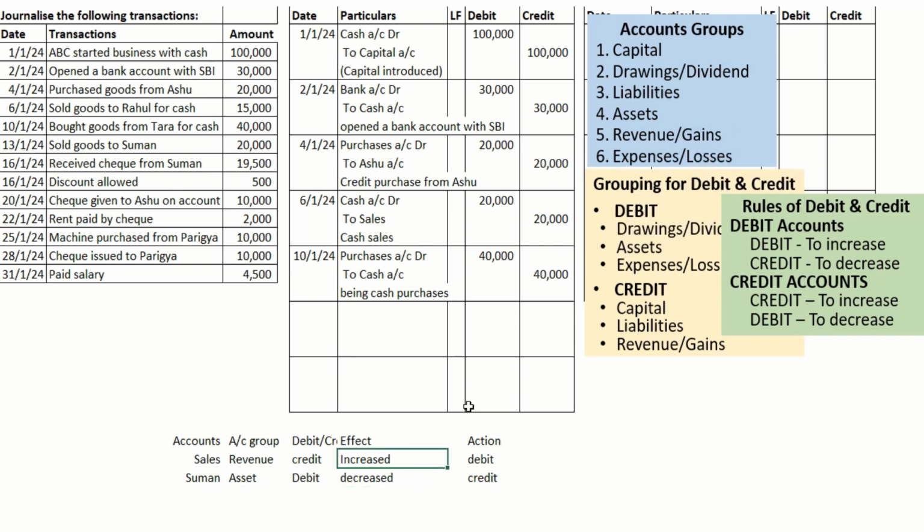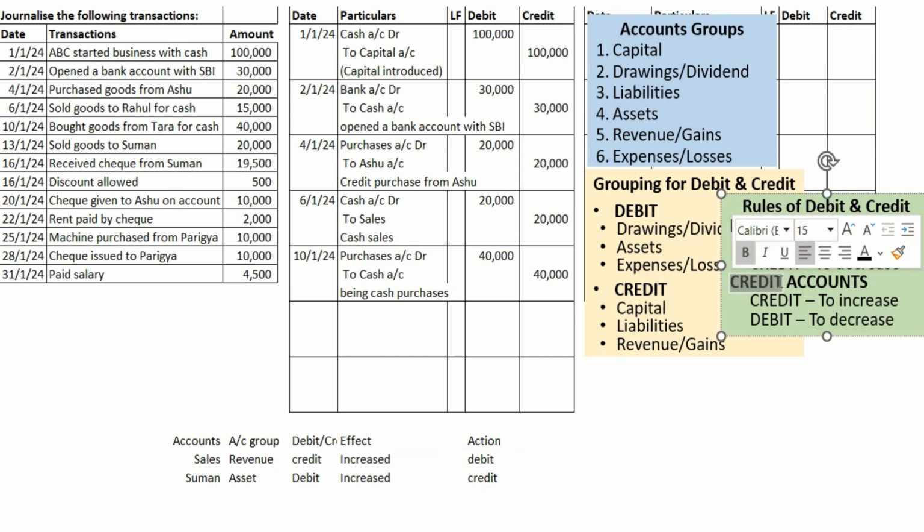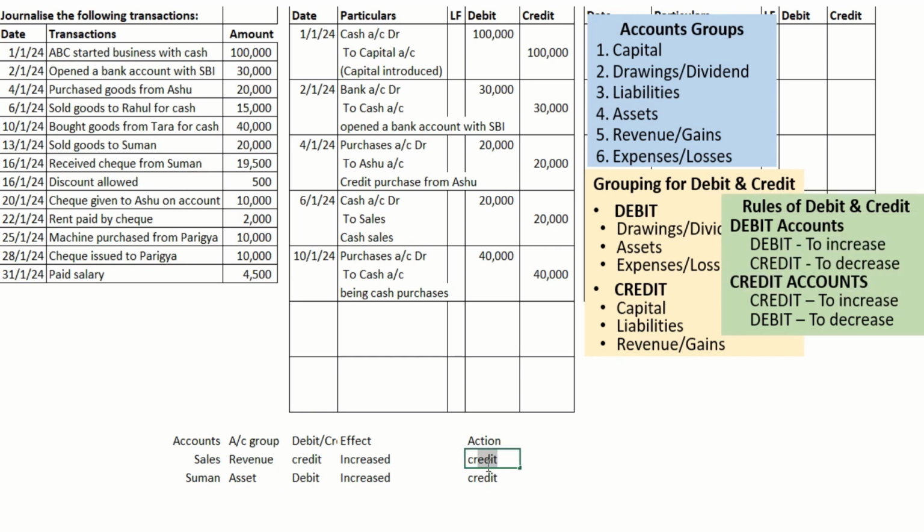Now by way of sales, sales is getting increased. Suman's balance is getting increased. A receivable is getting generated, so it is increasing. Now the rule: credit increase, so we have to credit. Debit increase, increasing a debit account, we need to debit.